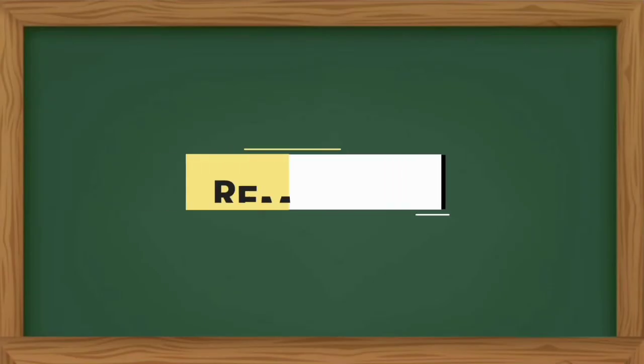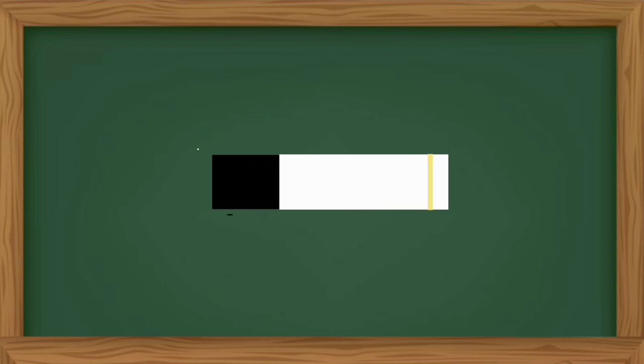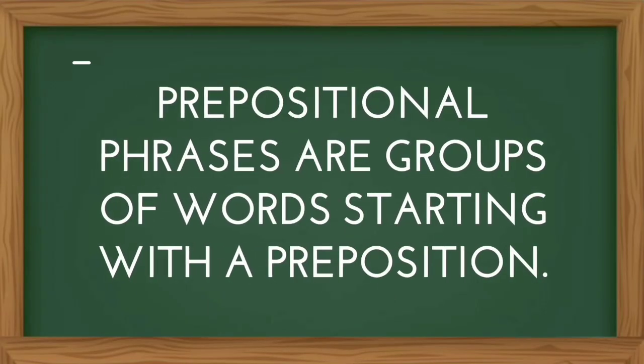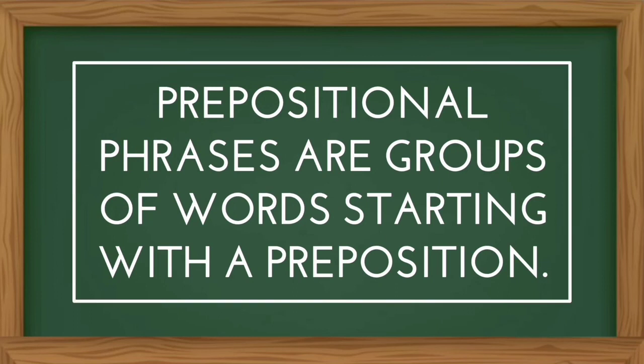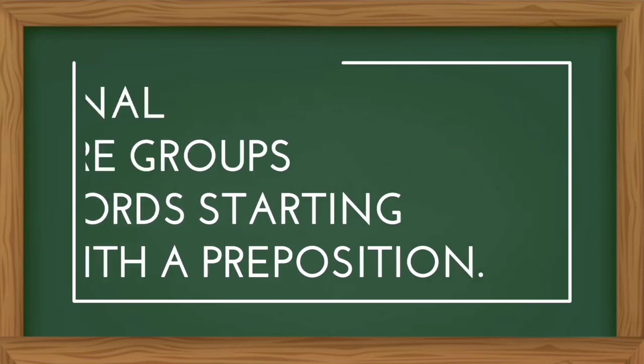So that ends our discussion for today. Now let's have a review of what we have learned about prepositional phrases. Prepositional phrases are a group of words starting with a preposition. So you need to look for the prepositions first so that you can identify the prepositional phrases.